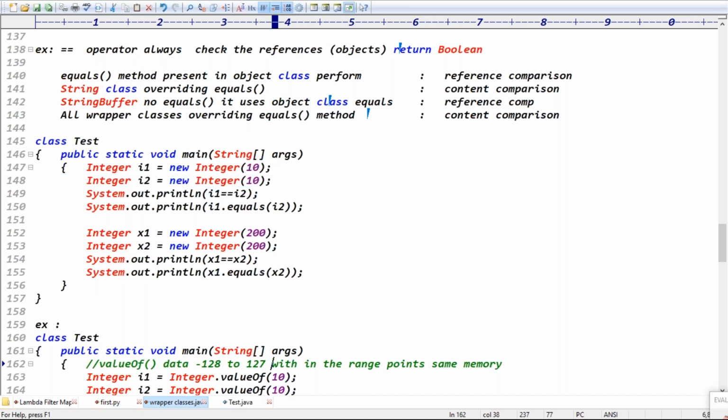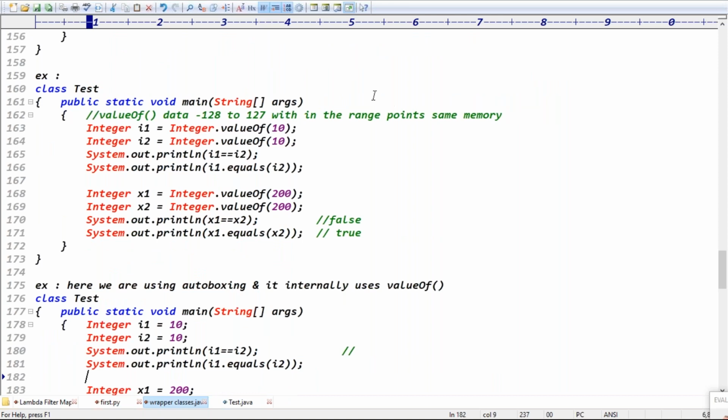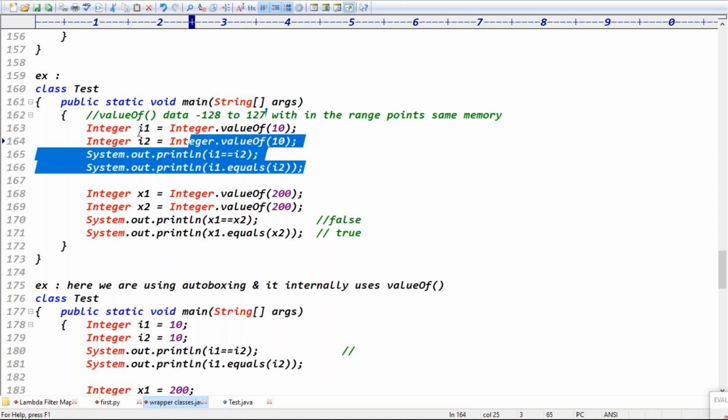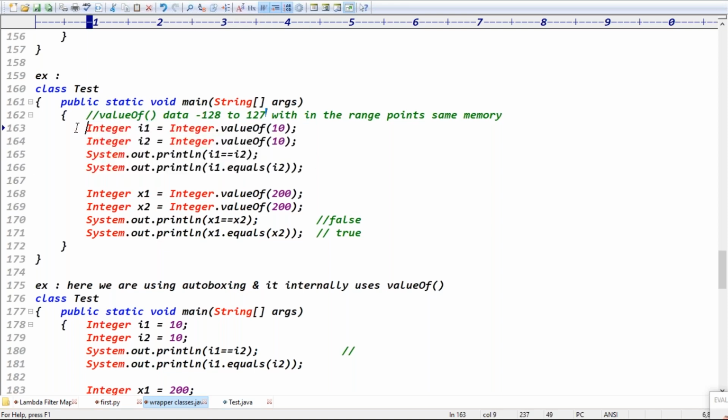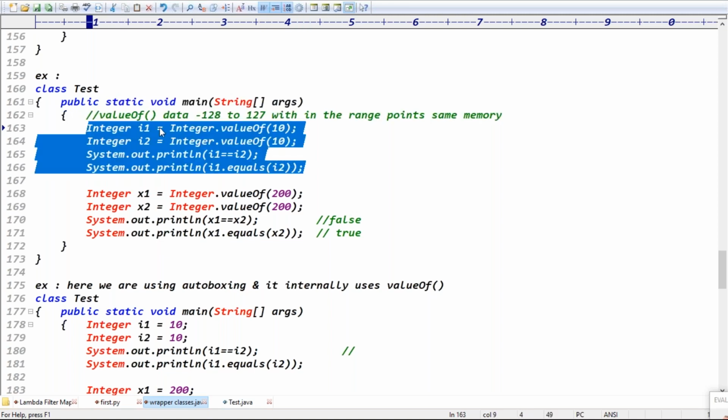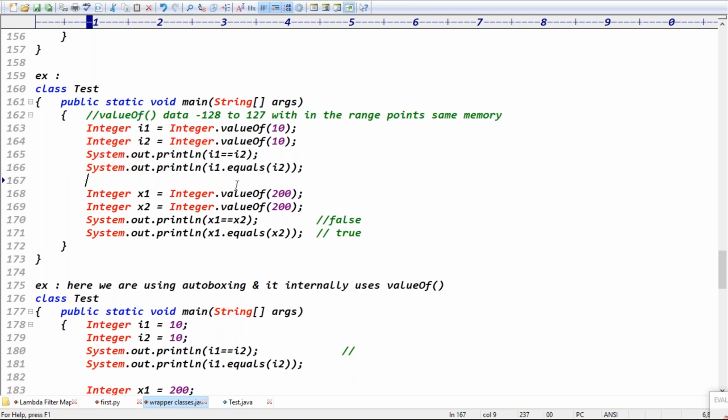And in case of the new operator, definitely these two objects point to different objects. But what about in case of the valueOf method? Within the range of this data, it is pointing to the same memory; out of that range, definitely it's pointing to different memories, right?